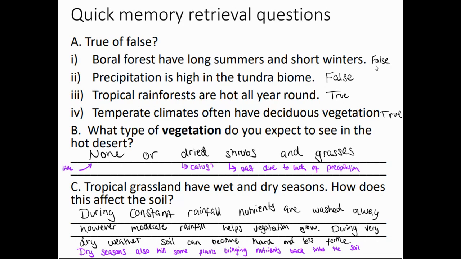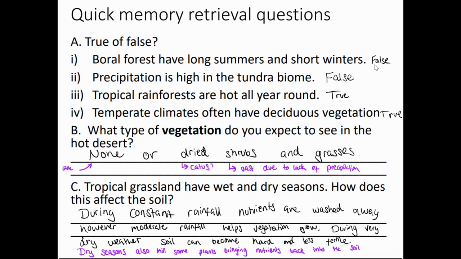Tropical grasslands have wet and dry seasons. How does this affect the soil? Again, this answer has looked to improve. During constant rainfall, nutrients are washed away. However, moderate rainfall helps vegetation to grow. During very dry weather, soils can become hard and less fertile.